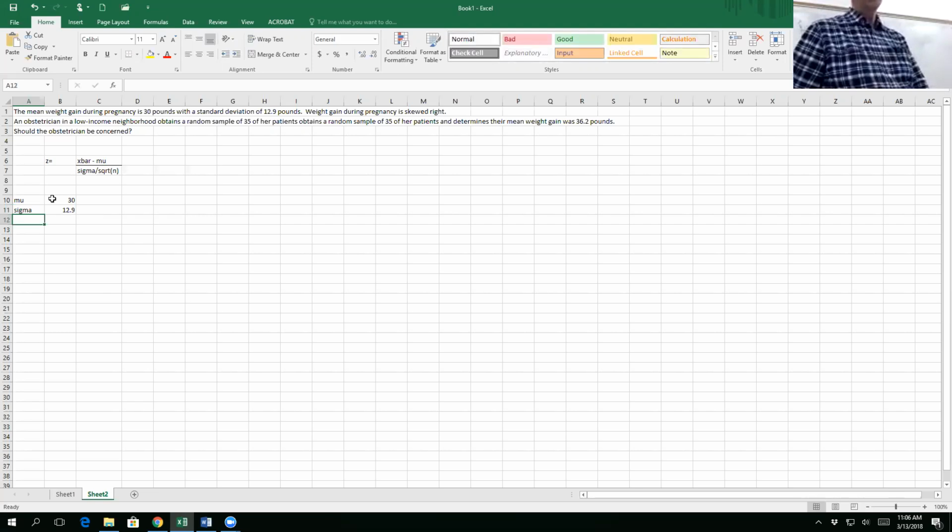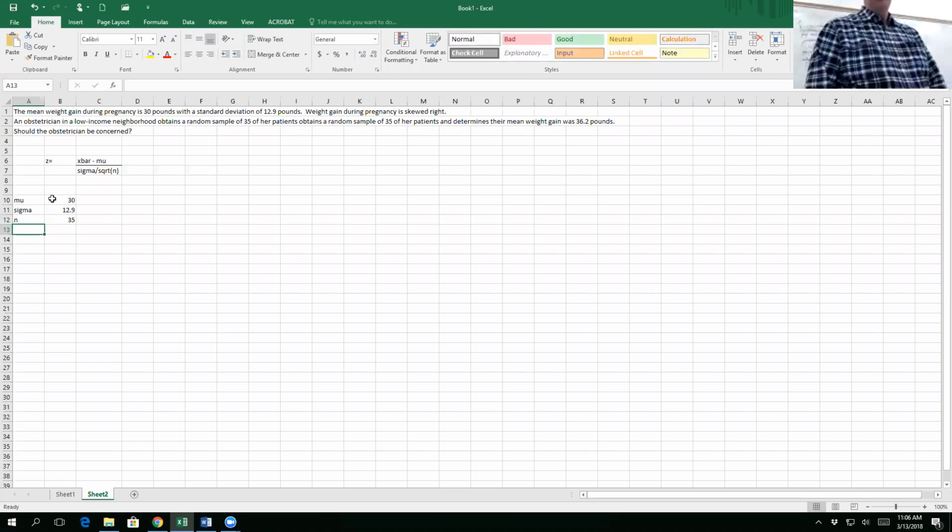An obstetrician in a low-income neighborhood obtains a simple random sample of 35 of her patients. What is 35? It's how many patients, right? It's your sample size. What letter do we use for sample size? N for sample size. She's got 35 patients.